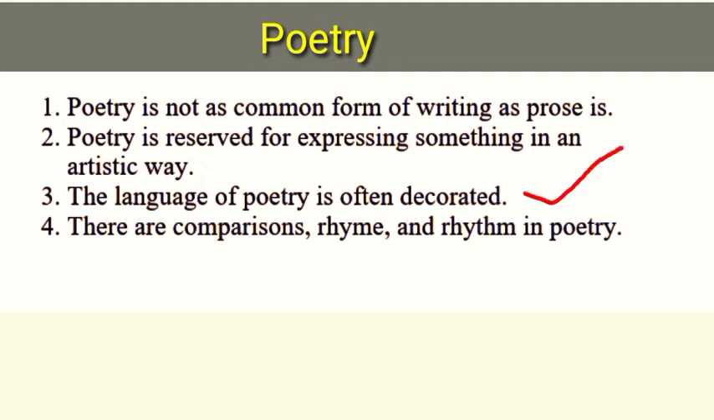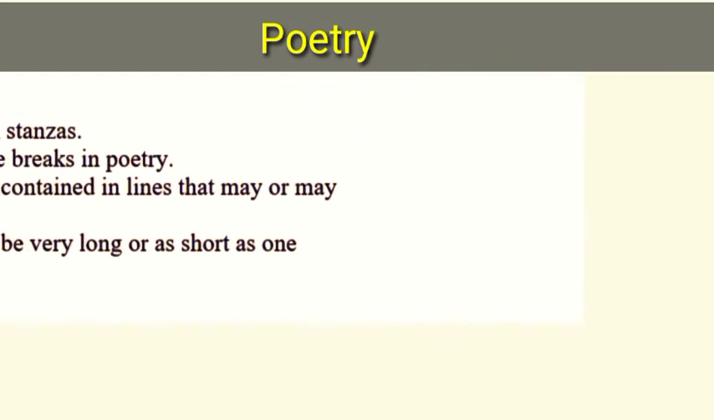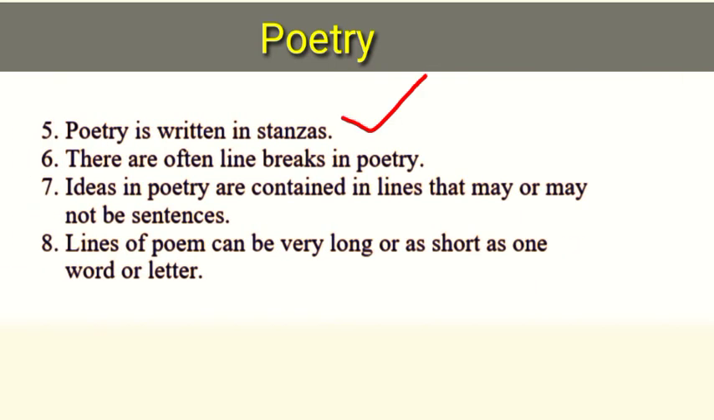The language of poetry is often decorated. It's not a plain, simple language like prose. It's a decorated language. There are comparisons, rhyme, and rhythm in poetry. You can find plenty of comparisons. Unlike prose, which is written in paragraphs, poetry is written in stanzas. There are stanzas of the poem. There are often line breaks in poetry.